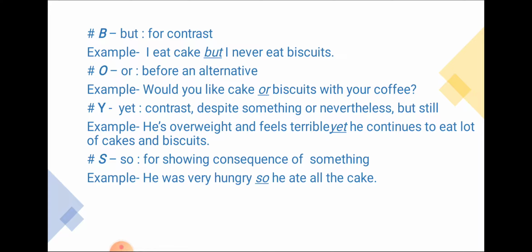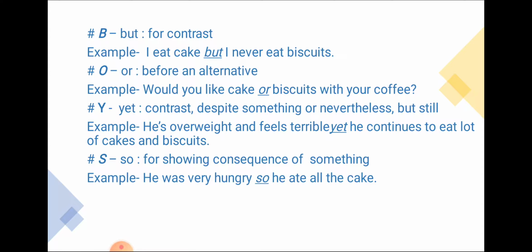O means or, before an alternative. When we want to give some option, we can use or. Would you like cake or biscuit? So there is an option between biscuit and cake. Would you like cake or biscuit with your coffee?